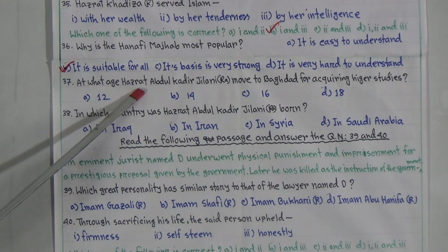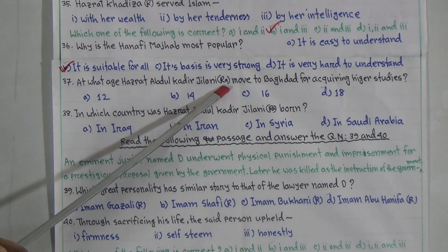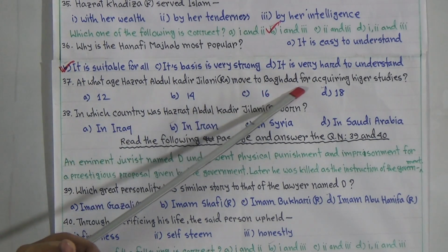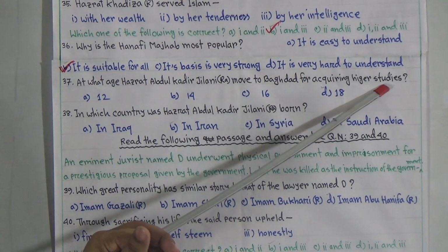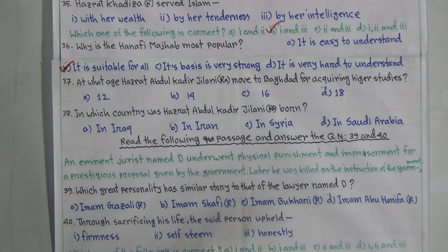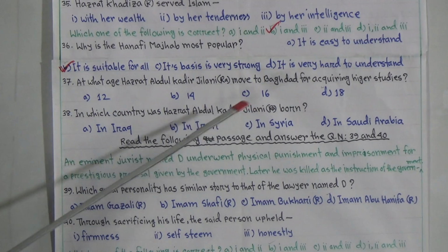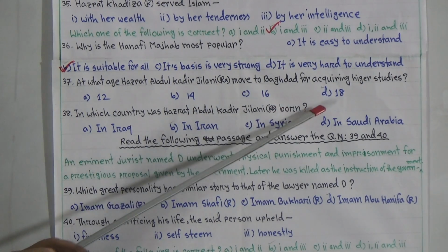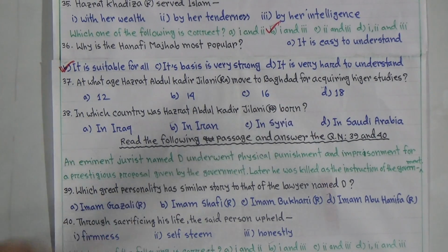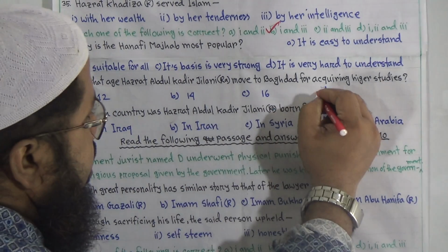Now question number 37. At what age did Hazrat Abdul Qadir Jilani rahmatullahi alayhi move to Baghdad for acquiring higher studies? I mean, what was his age when he went to Baghdad to acquire higher study? So his age was 18. D is the answer.